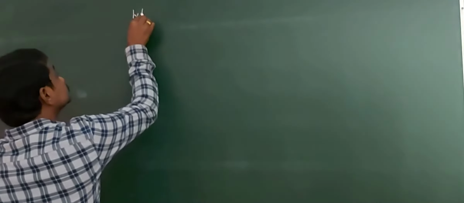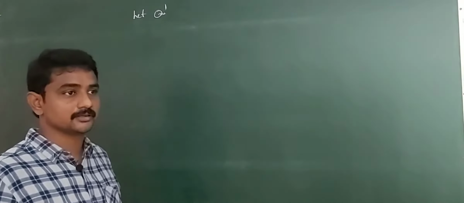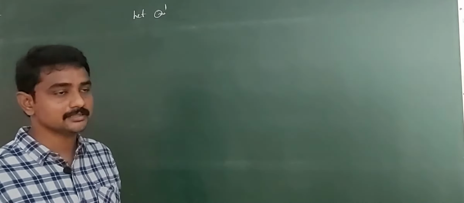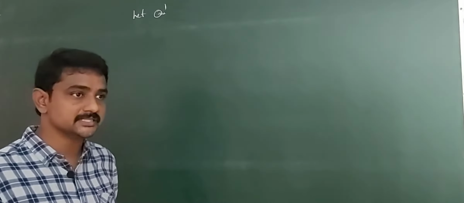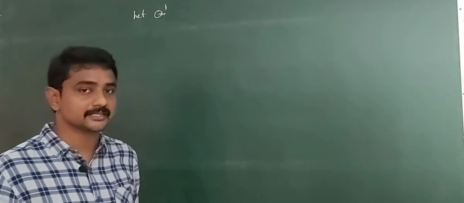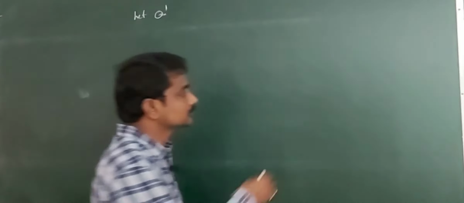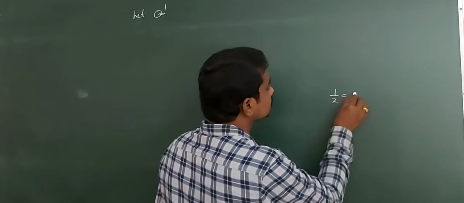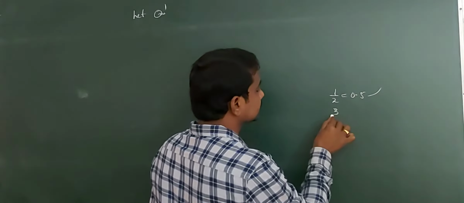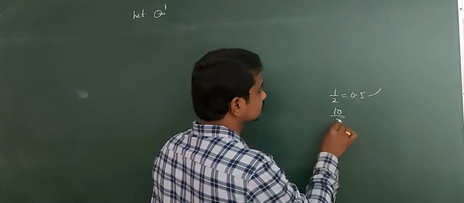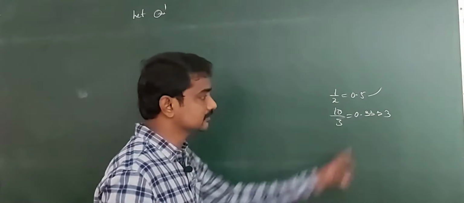Let Q dash be the set of all irrational numbers. What is an irrational number? An irrational number has neither a terminating decimal nor a recurring expansion. For example, 1 by 2 is equal to 0.5, which is a terminating decimal. 1 by 3 is equal to 0.333333, which is a recurring decimal.